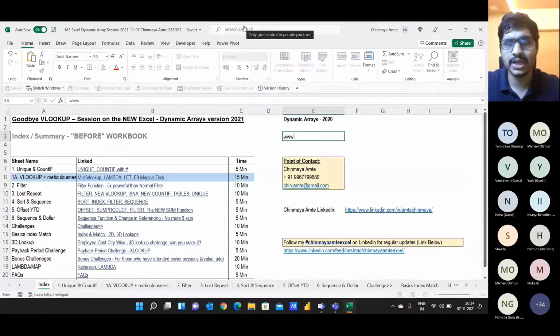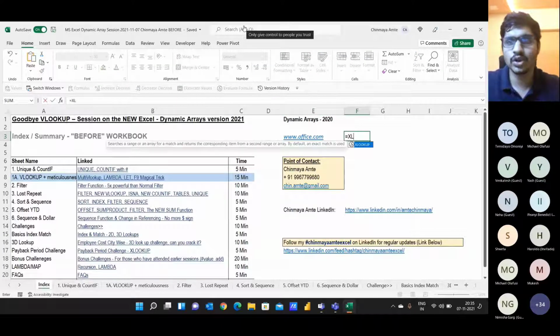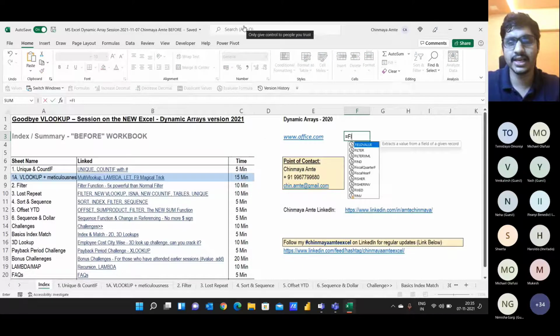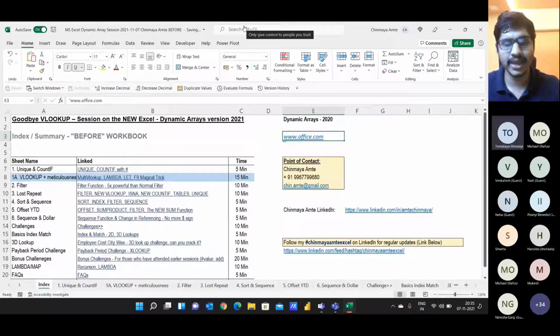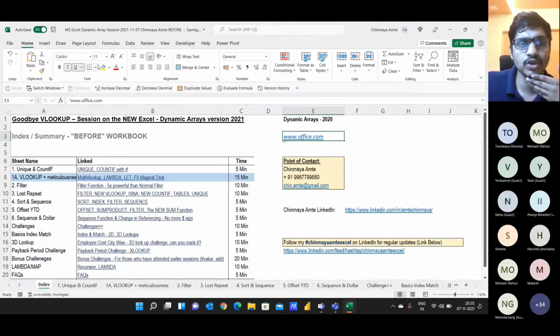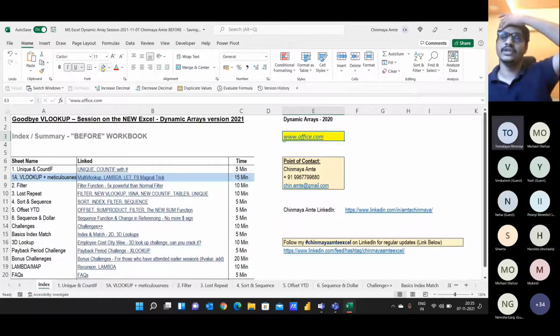Talking about the session, one very important thing everyone should have for today's session is a free account on www.office.com. In case your Excel does not have XLOOKUP, or in case your Excel does not have a FILTER function, I would suggest making a free account on office.com so that you can access all these functions.